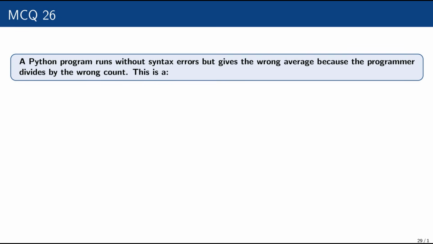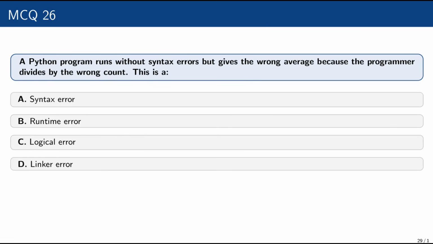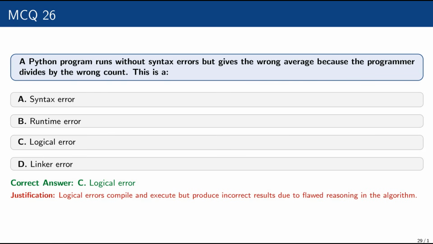A Python program runs without syntax error but gives the wrong average because the programmer divides by the wrong count. This is a syntax error, runtime error, logical error, or linker error. This is the logical error, because a logical error compiles and executes but produces incorrect results due to flawed reasoning in the algorithm. As I told you before, when calculating an average, if you write a plus b plus c divided by 3, then only c is divided by 3. Instead you should enclose a plus b plus c in brackets first, then divide by 3.